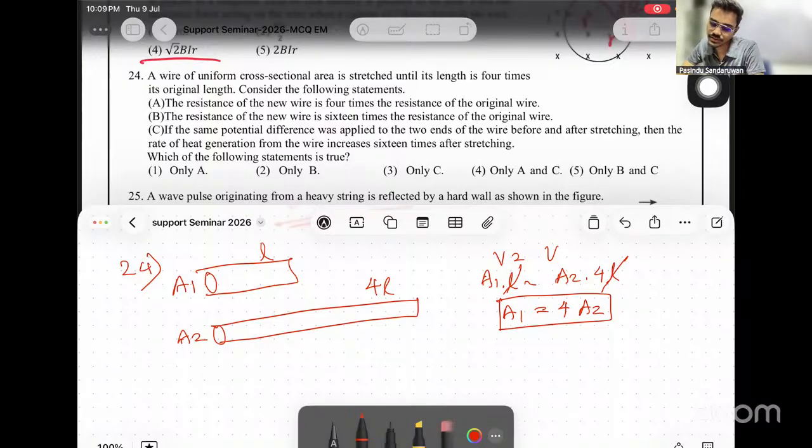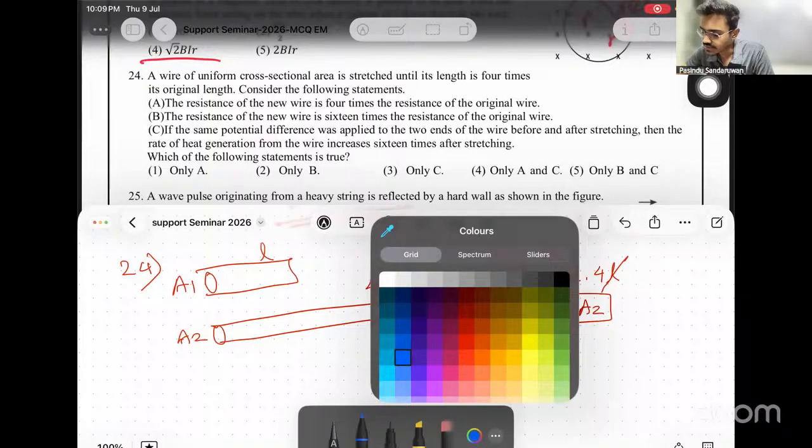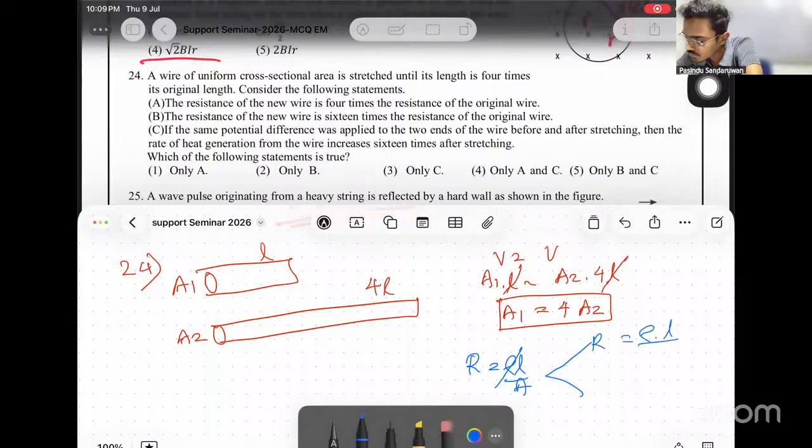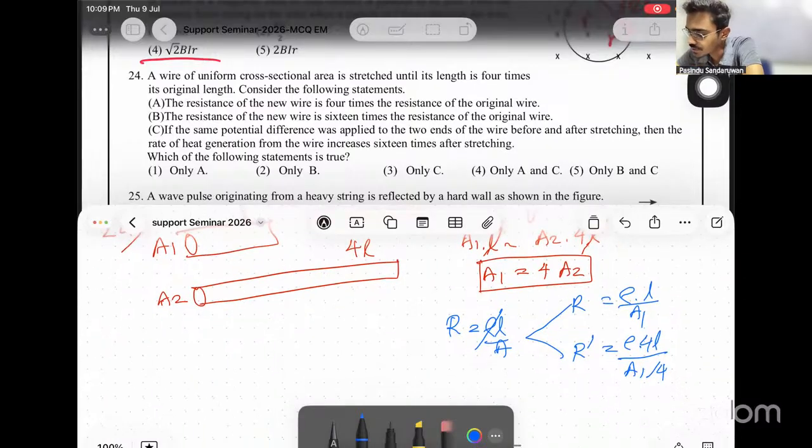First statement: the resistance of the new wire is 4 times the resistance of the original wire. Check it with the equation. The resistance of a conductor wire is given by R equals rho L over A, where rho is a constant. For the first one, let's say that is R, so R is rho L over A1. For the second one, let's say R dash, that is rho 4L over A2. We know A2 is A1 over 4.